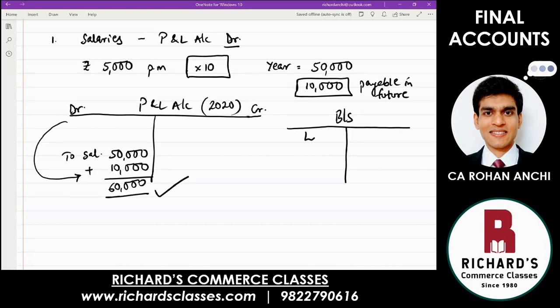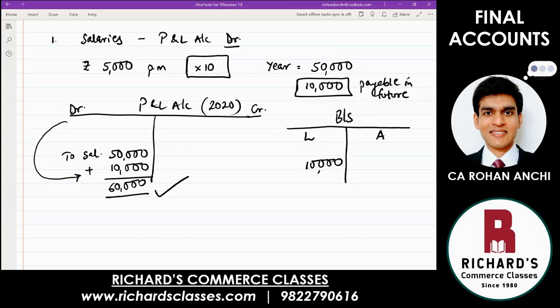Liability side, very good. Liability side is the correct place where you will add that 10,000 regarding salary. Why? Because we had a discussion. Assets is something that you have already and something that you are going to receive in the future. Liability is the opposite. Something that you have to pay in the future, paid back to people, that is a liability. So have you done two effects correctly, debit and credit?